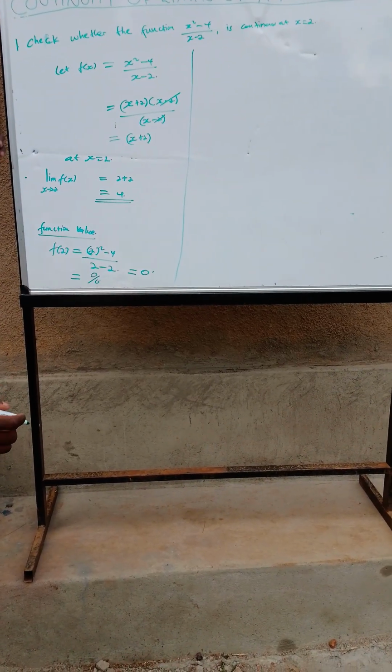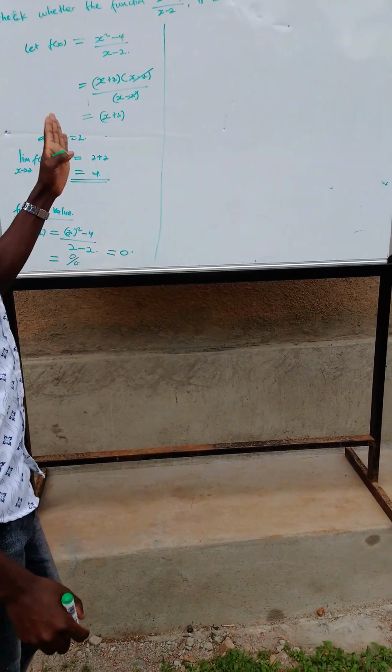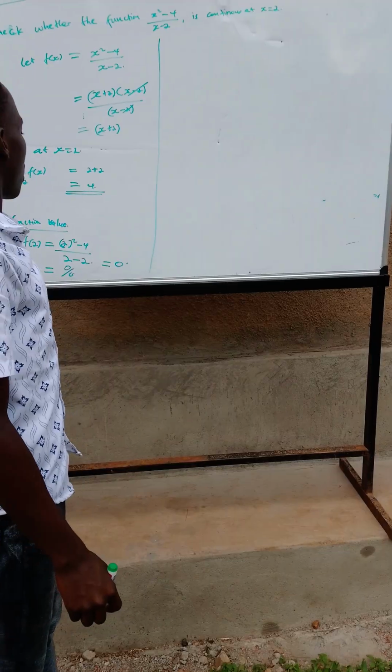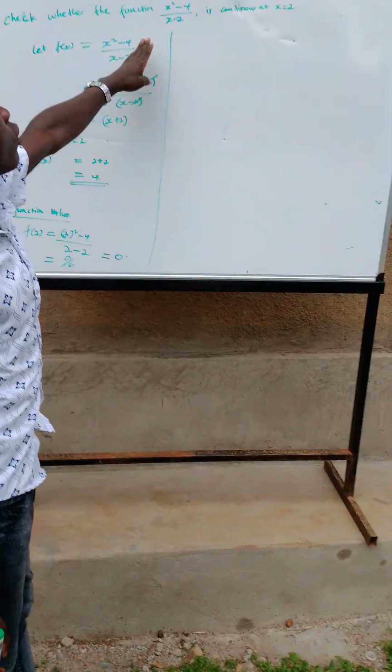Then if we recall the conditions, for a function to be continuous at a certain point, the function value must be equal to the limit of the function at that point. So how are we going to conclude here?